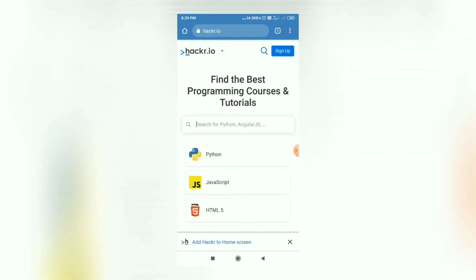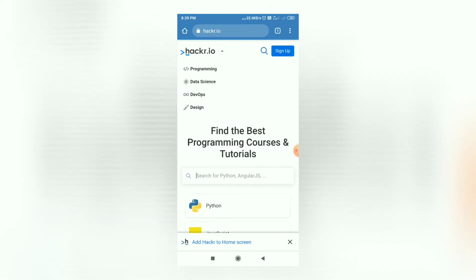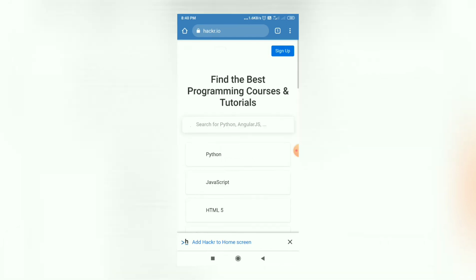So here at the top, near the icon, you can change the category: which courses you want to learn, which courses you want to find. So you can see programming courses are there, data science related courses, DevOps related courses, design related courses. Whichever category you want to learn, you simply choose the category and it will show you the list of available high quality courses and tutorials. So right now we will choose programming.